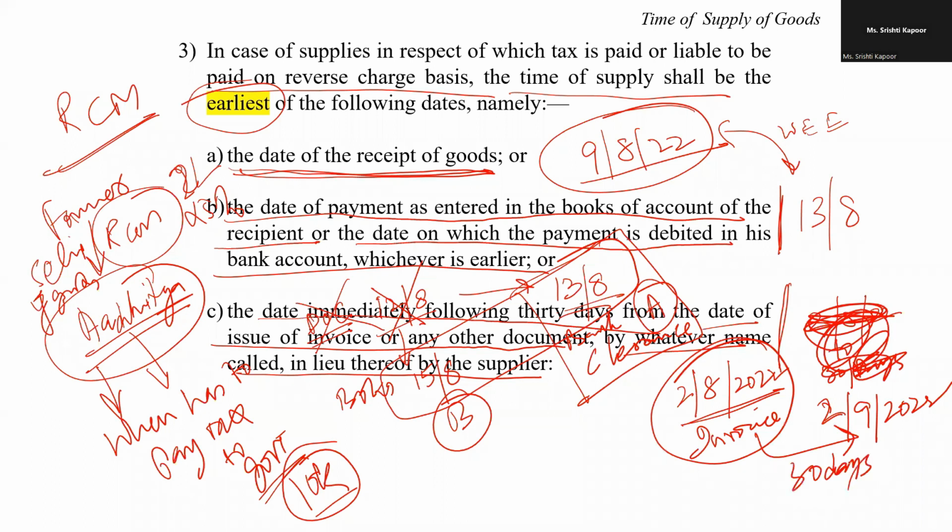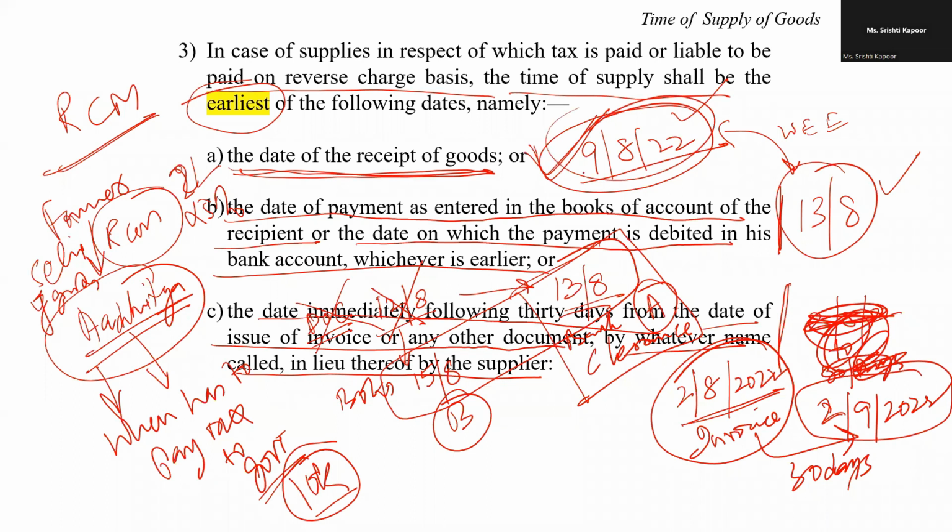So now I have the three dates: the date of receipt of the goods, the date when the check hit my bank, and the third one, 30 days from the date of invoice, whichever is earlier. So now, my dear friend, out of this A, B, and C, you will agree with me that it will be the 9th of August when my liability to pay the tax under reverse charge will be applicable.